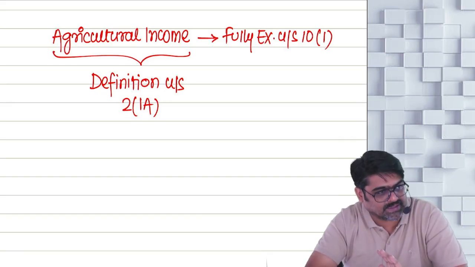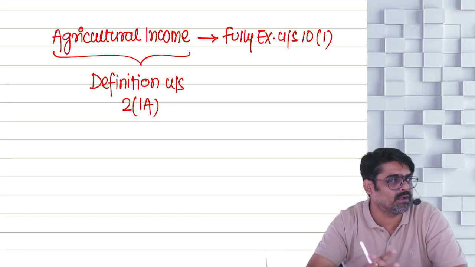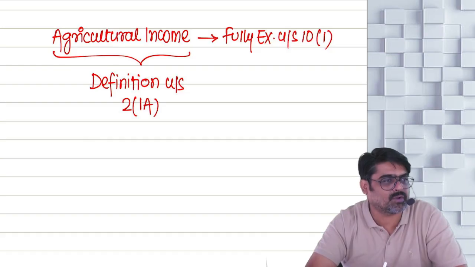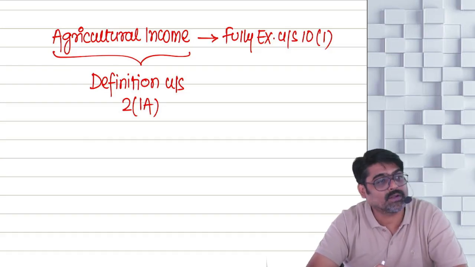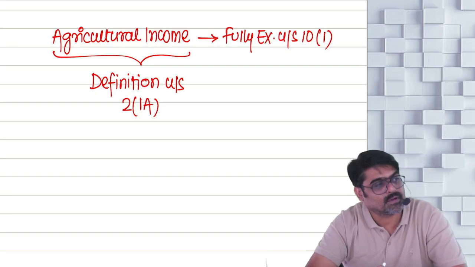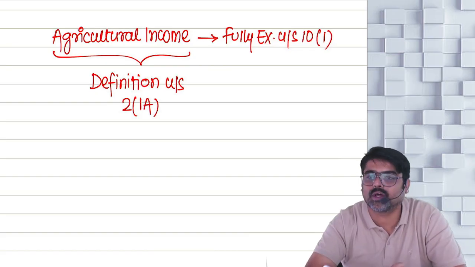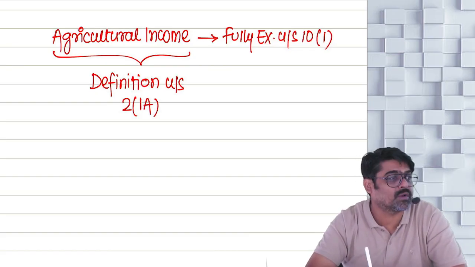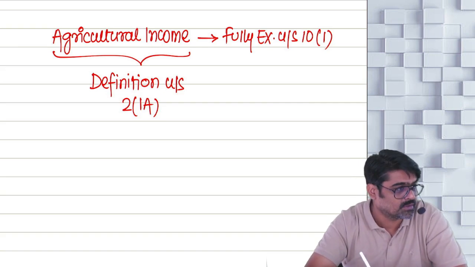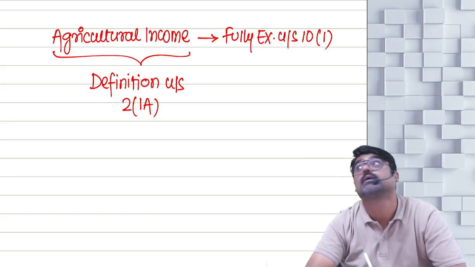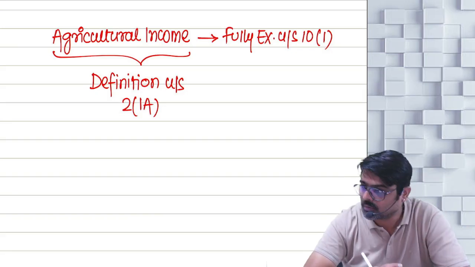So, to do the manufacturing, he needs raw material. And where is the raw material coming from? From his agriculture. For example, he is manufacturing tomato ketchup. So, tomato ketchup will be manufactured from tomato. So, he is himself growing those tomatoes also. He is manufacturing sugar. So, to manufacture sugar, what will be required? Sugar cane. So, he is cultivating that sugar cane also. Getting my point? Potato chips, banana chips.